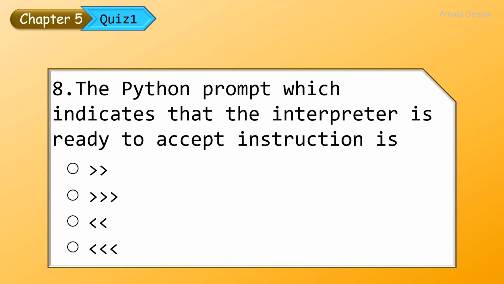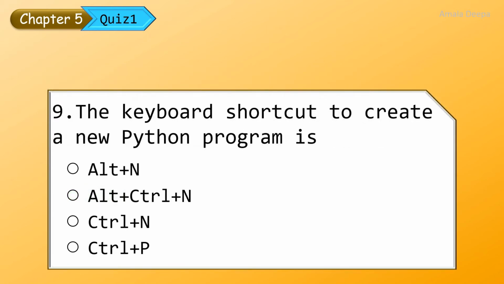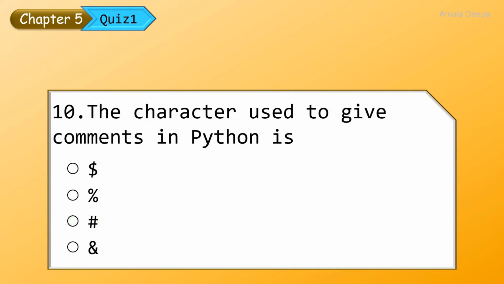The Python prompt which indicates that the interpreter is ready to accept instruction is the greater than symbol thrice. The keyboard shortcut to create a new Python program is Ctrl+N. The character used to give comments in Python is hash.